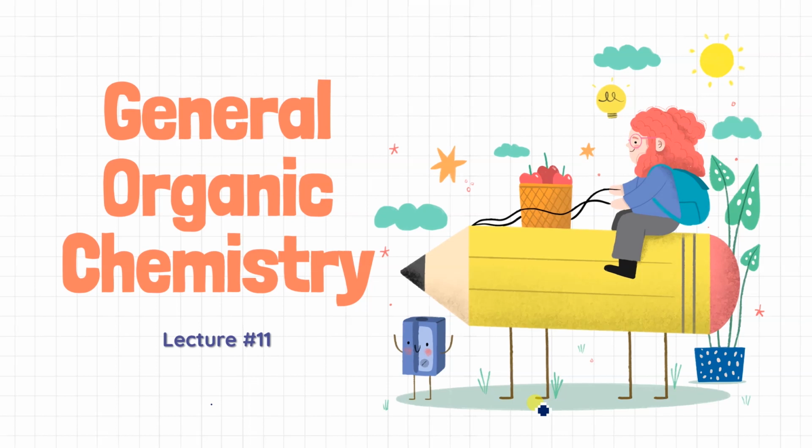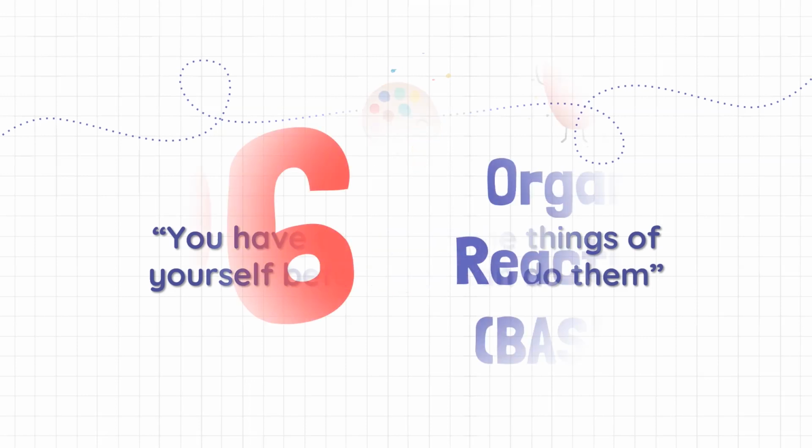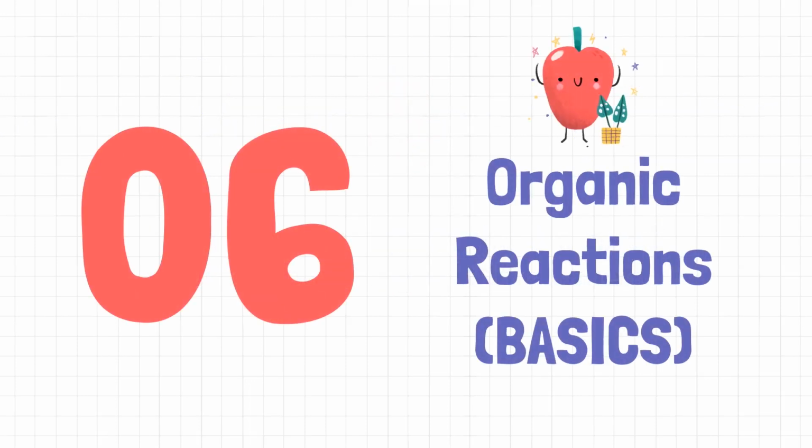So let's start the video as usual with a quote, and the quote is: you have to expect things of yourself before you can do them. If you want to do anything, you have to expect it. You have to believe in yourself. You have to see that yes, this I can do. And if you start your work with this belief, you will for sure get success.